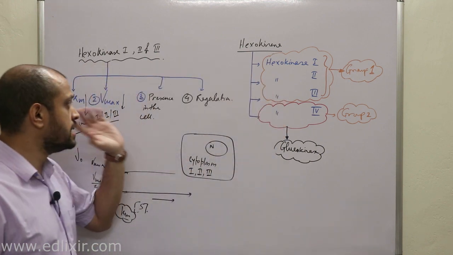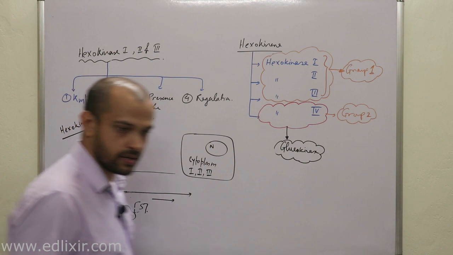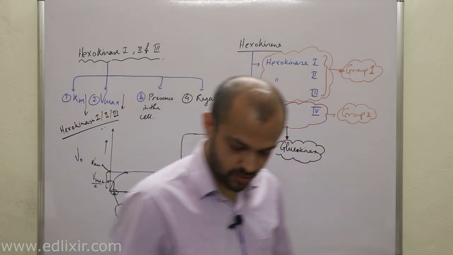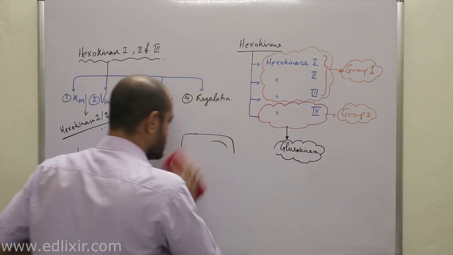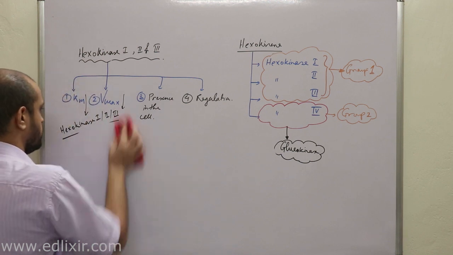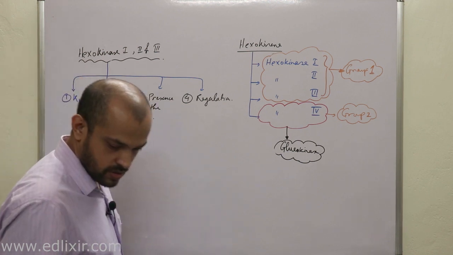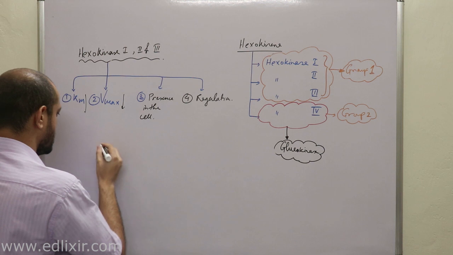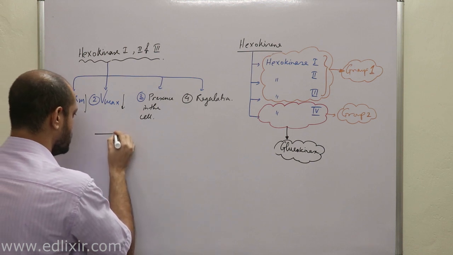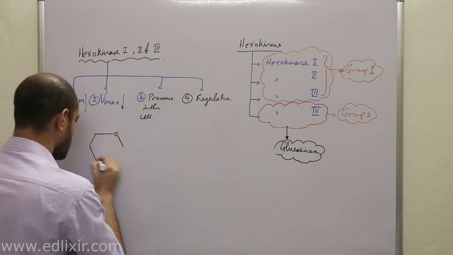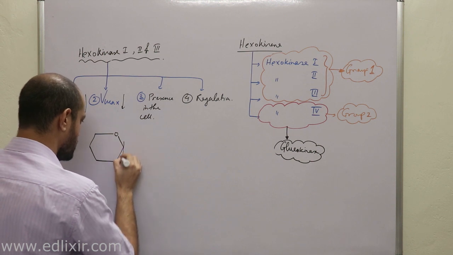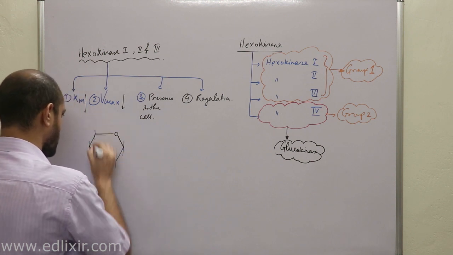Now regulation. A very important point we need to understand is how these hexokinases are regulated, okay? Now let us draw a very simple diagram. This is your glucose, right?